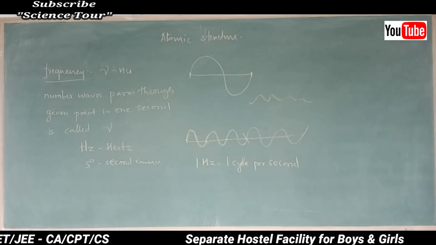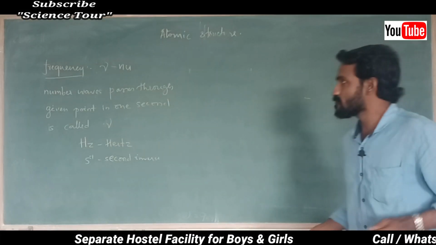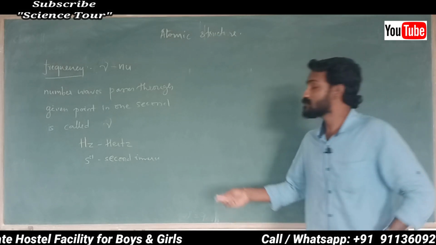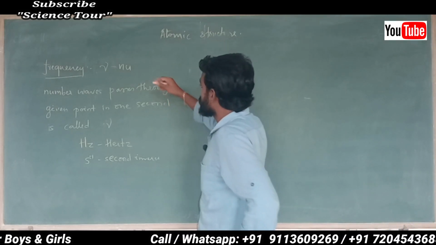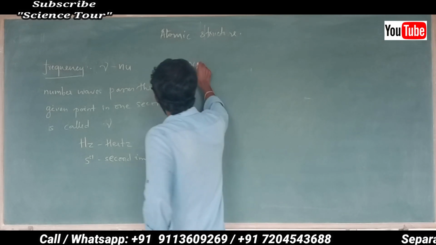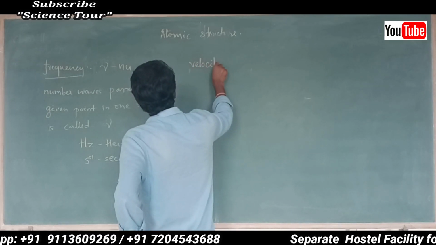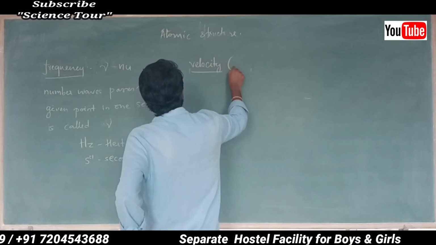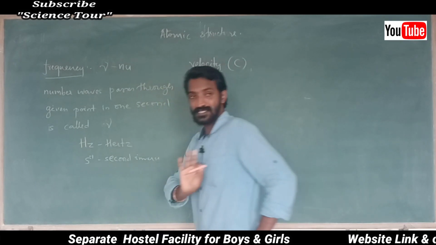Please write down. Okay, dear students, now we are going to discuss the next topic. Frequency is over. Velocity. Velocity is represented by the symbol c. Just c.